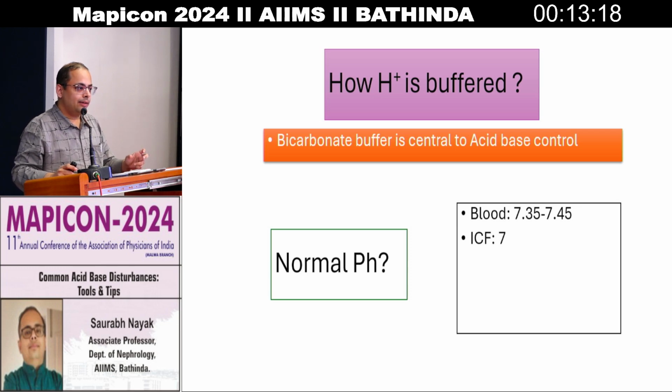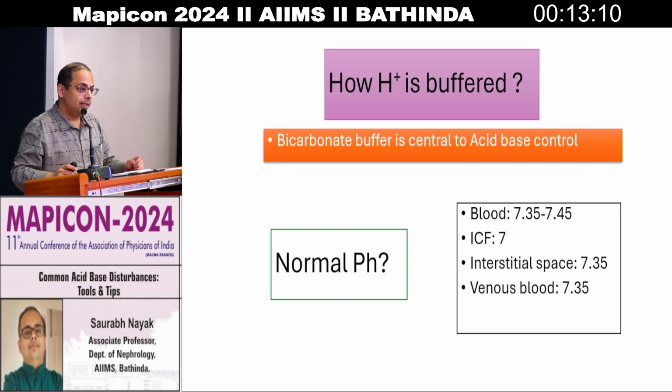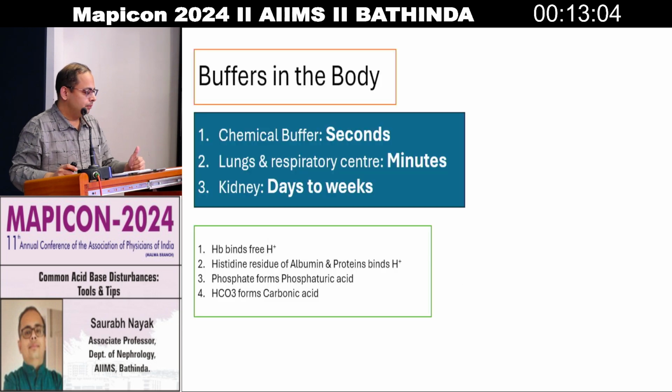The ICF, the intracellular space, always has an acidic medium, so the pH is 7 for the intracellular compartment. In the interstitial space, it is 7.35. In veins it is 7.35. Veins are a little more acidic than the arteries, and arterial pH is normally 7.40.